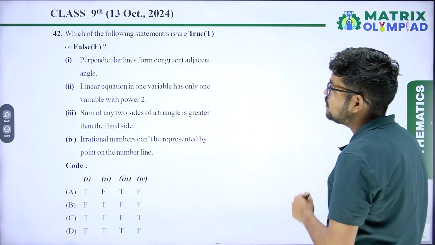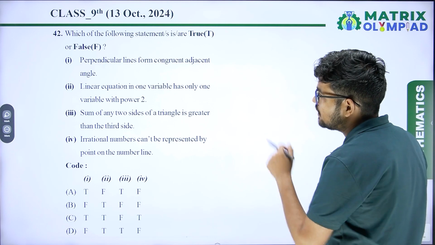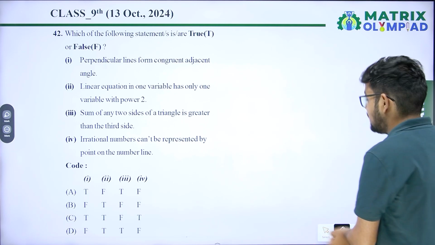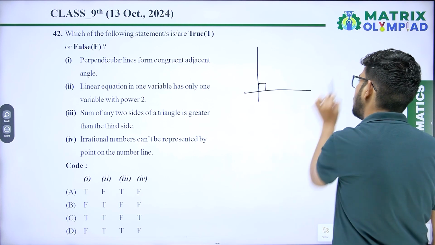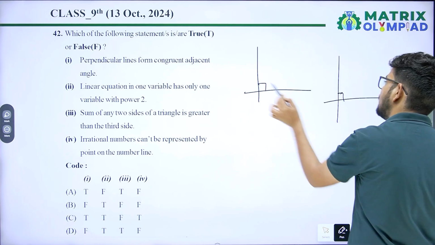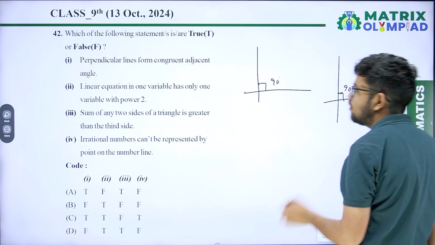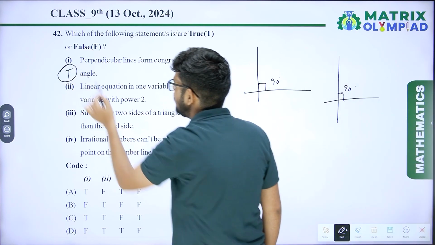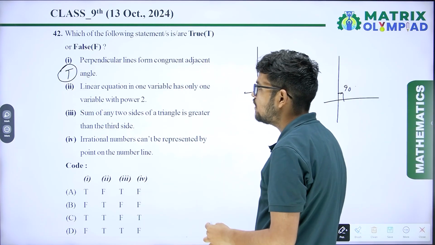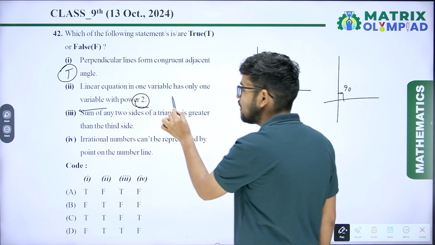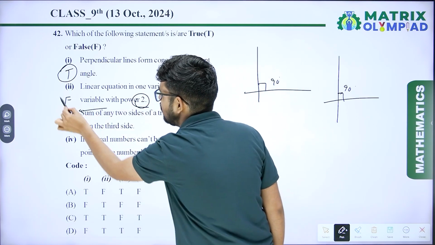Question number 42. Which of the following statements is true or false? First, perpendicular lines form congruent adjacent angles. Yes, if two lines are perpendicular, any two lines, they always form a 90-degree angle. So the angles formed are congruent. So the first one is true. Second, a linear equation in one variable has one variable with power 2. No, it has one variable with power 1. So this one is false.